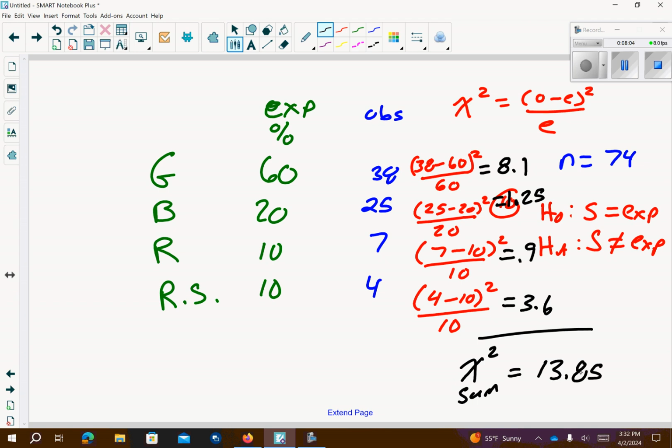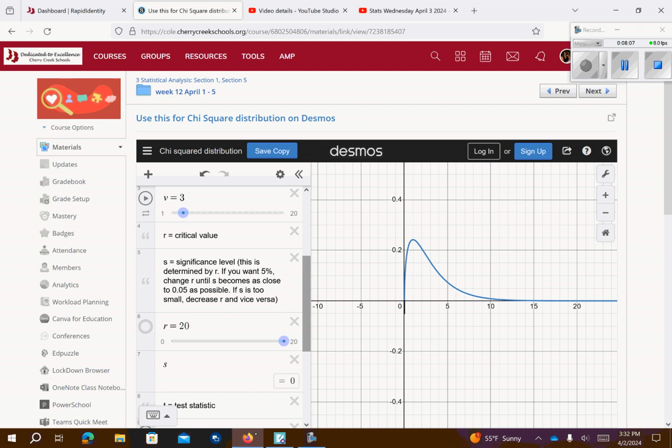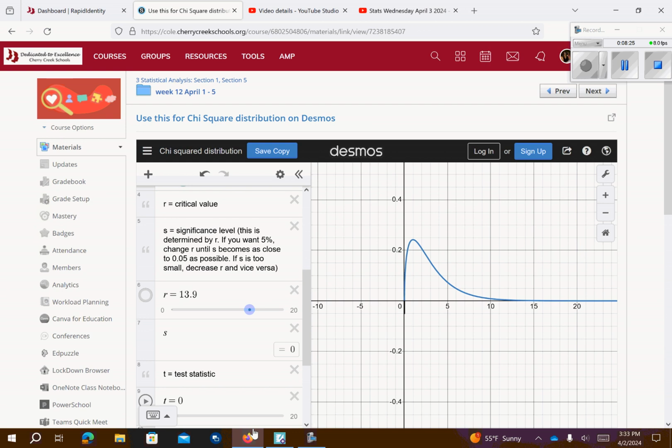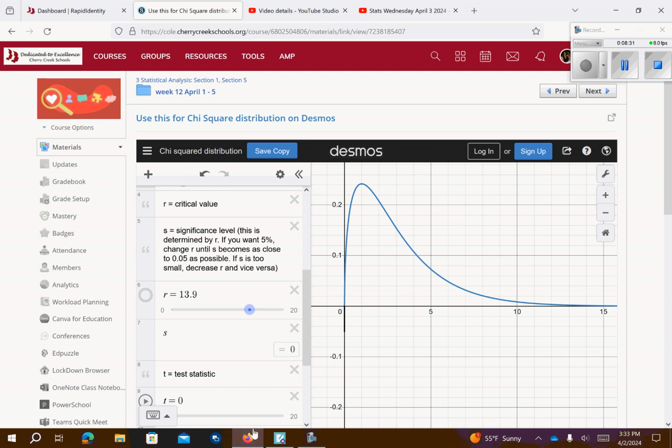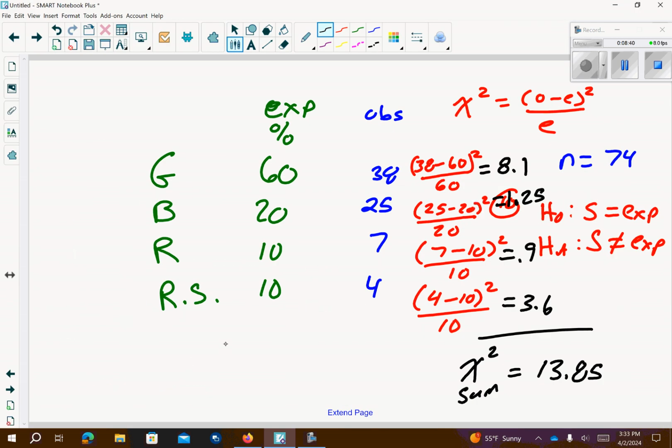And then let's calculate the p-value. So we're going to go back into our Desmos. Okay, so we had 4 different snakes, so our degrees of freedom is going to be 3, and we came out to 13.85, so it's going to be like 13.9. So we bring this down to like 13.9. So about there. So this gives us a p-value of 0. Okay, so it's a really small decimal. So that is less than our alpha of 0.1. So we get basically our p-value is equal to 0. It's such a small decimal.